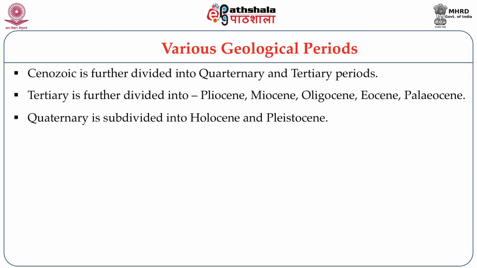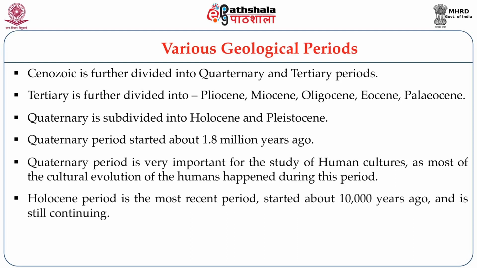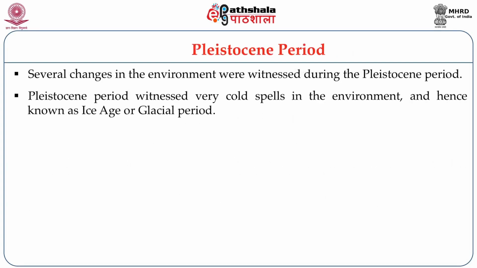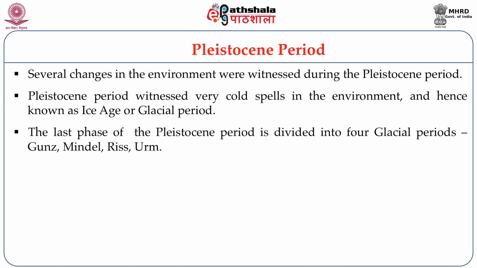As I was telling, quaternary is again subdivided into two periods, that is the Holocene and the Pleistocene. So Holocene period is the most recent period, and at present we are in the Holocene period. Relatively, Holocene period is a warmer climatic condition, whereas the previous period, the Pleistocene period, is a very cold climatic period, and hence it is also known as the Ice Age or the glacial period. This glacial period is again subdivided into four sub-periods, that is Gunz, Mindel, Riss, Wurm. And Wurm is the last glaciation or the most recent glaciation.